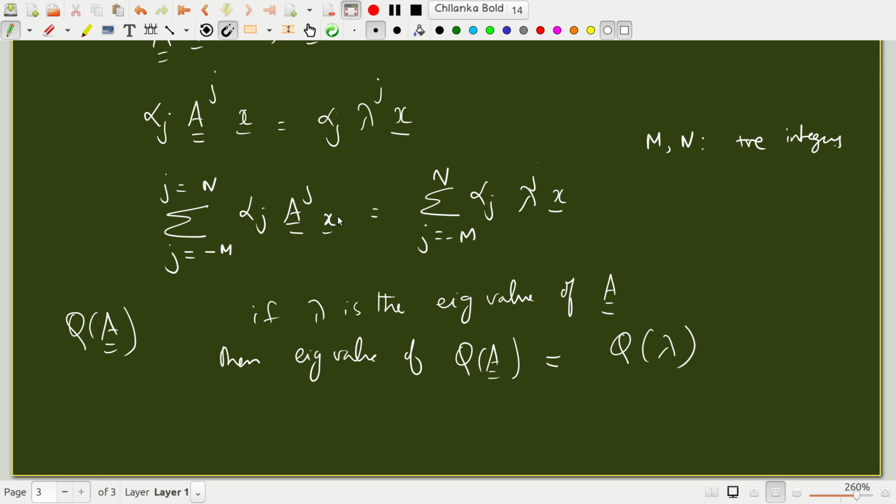Q of A operating on x is nothing but Q of lambda operating on x. So the eigenvalue of Q of A becomes Q of lambda. This is a very useful property to have.